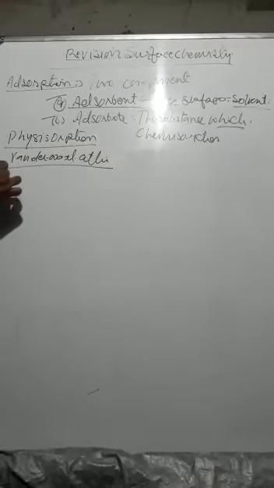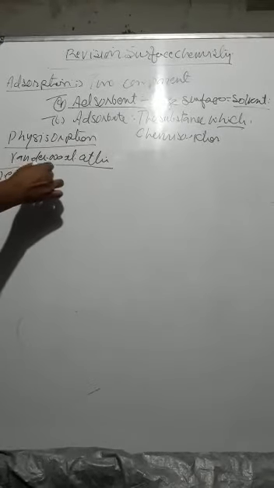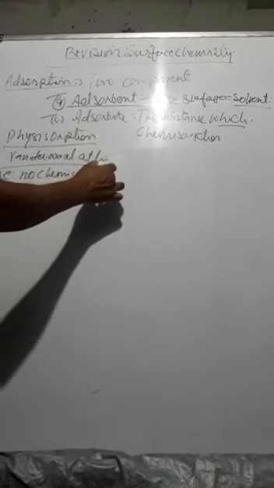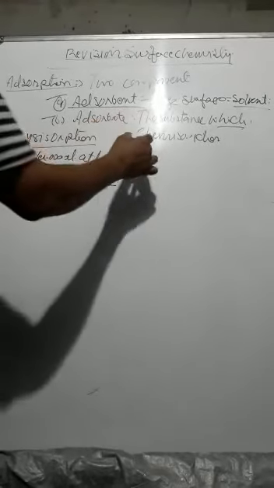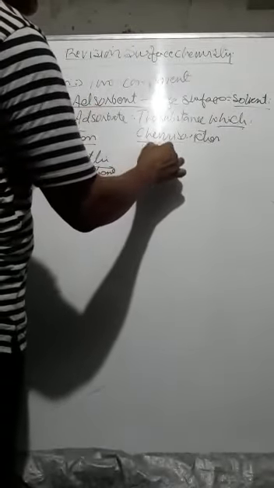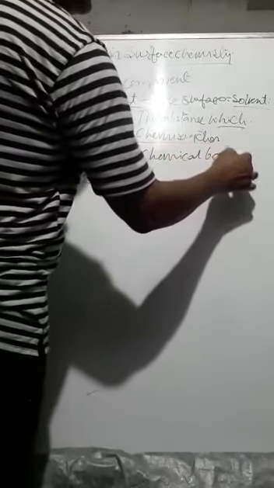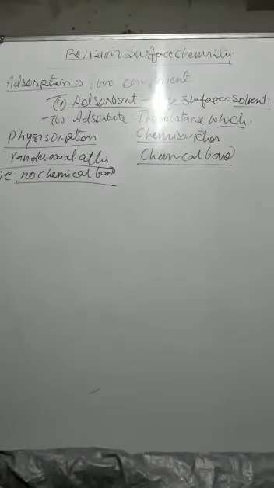That is, no chemical bond. Getting? But in chemisorption, the two components interact by forming a chemical bond, a special type of chemical bond, ionic bond or covalent bond, etc.